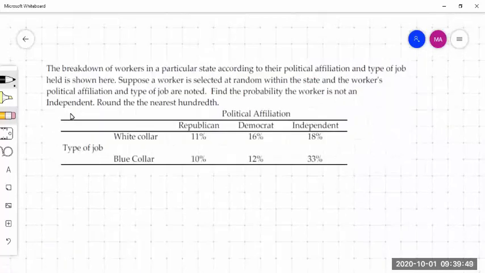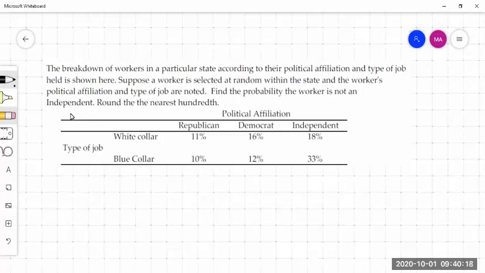The breakdown of workers in a particular state according to their political affiliation and the type of job held is shown in this table. Suppose a worker is selected at random within the state, and the worker's political affiliation and type of job are noted. Find the probability the worker is not an independent.